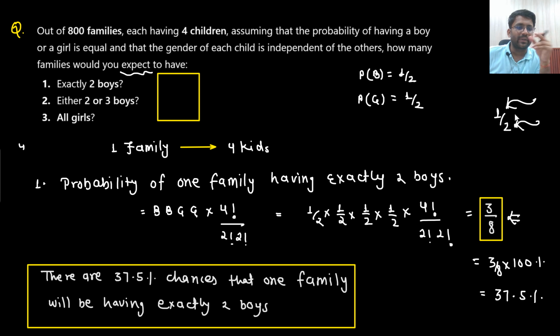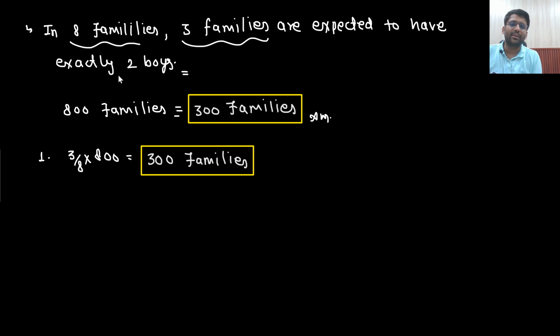Sorry, I should not say dice, it is a coin. So the expected number of tosses of the coin such that you get a head is 2. Similarly, the probability of one family having exactly 2 boys is 3 by 8. That means out of 8 families, 3 families are expected to have exactly 2 boys. So out of 800 families, there would be 300 families.